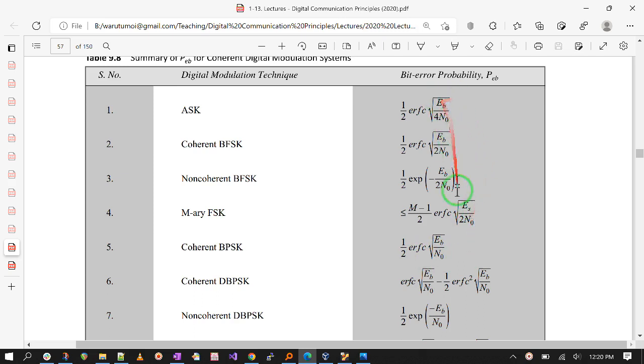Those are four key equations that we should keep in mind, so that whenever we are given a question on probability of error, most of the time it will come from coherent BPSK, non-coherent FSK, coherent FSK, or ASK. We rarely touch on the others, but in the event it does, I believe we should give these equations as well.